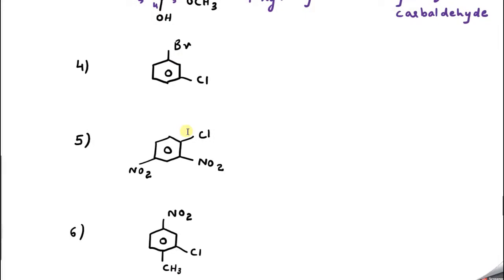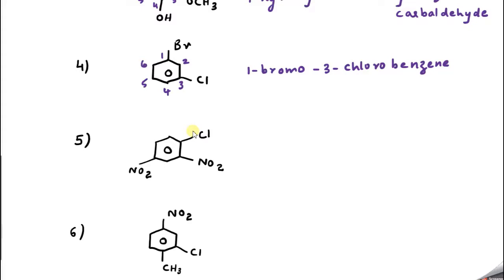Now let us try the fourth question. What is the name of this compound? Here you have only two substituents. When two substituents come, we know in the ring we give preference to alphabetical order. So 1 here comes, then 2, then 3, then 4, then 5, then 6. So what is the name of this compound? So I can say the name of this compound is 1 bromo 3 chlorobenzene. Base compound is benzene. Very important. Alphabetical preference is very important when two substituents are there.